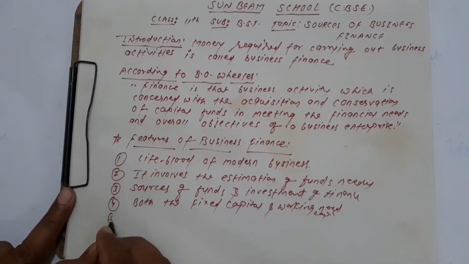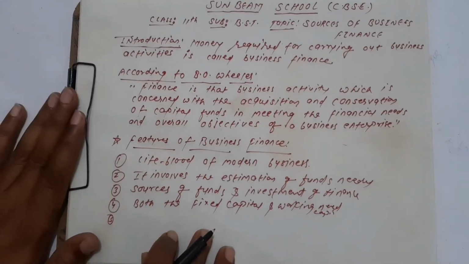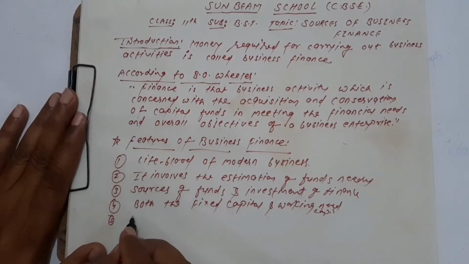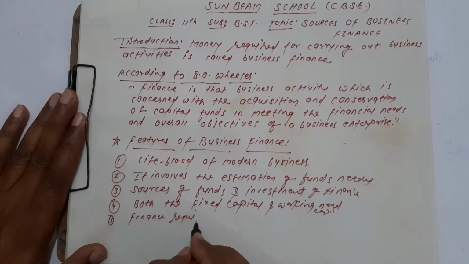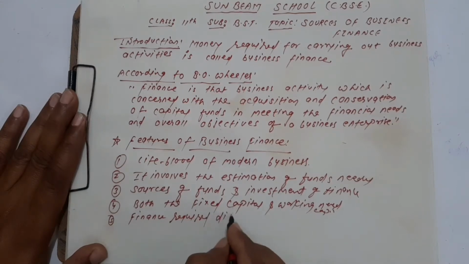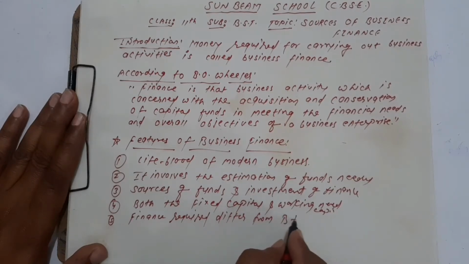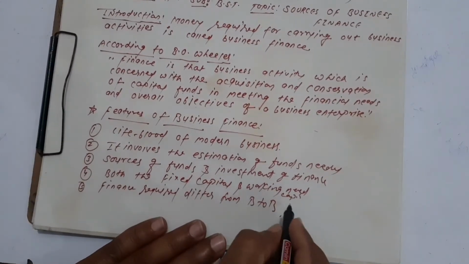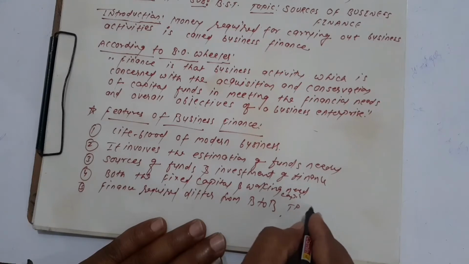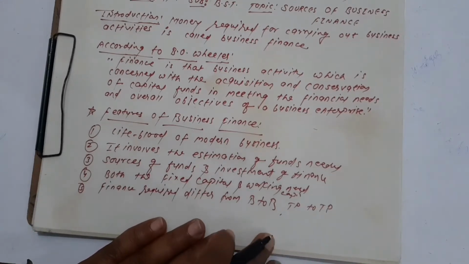See here. Business finance required differs from business to business, and differs from one time to another time. We can write B2B, just short form for business to business, and from one time period to another time period. So TP stands for time period.